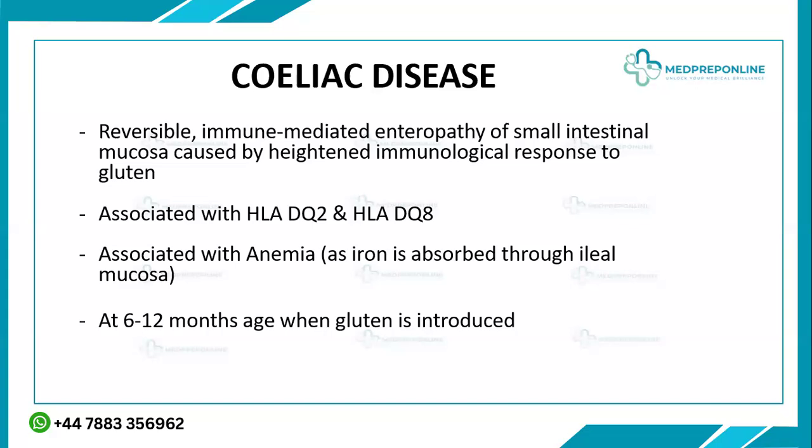Till 6 months of age, most of the children are only either breastfed or given cow milk or bottle milk, and they're not really introduced to new foods. So at the age of 6 to 12 months, when they are introduced to new foods, specifically those containing gluten, and the gluten contains certain components which then affect the child, this system of autoimmunity grows up. So this is roughly the usual age, the most common age, but we'll see that it can also be present in older children as well, and with different symptoms.